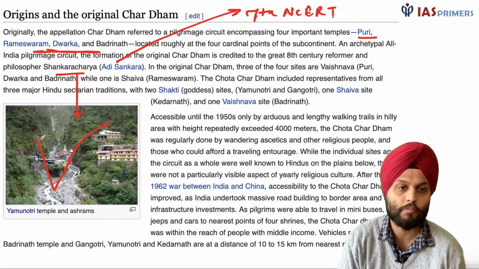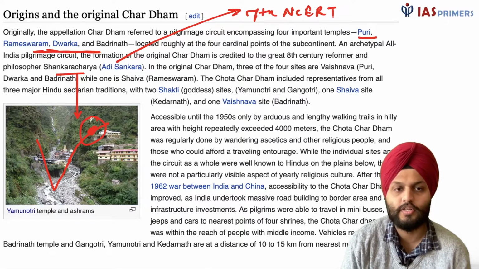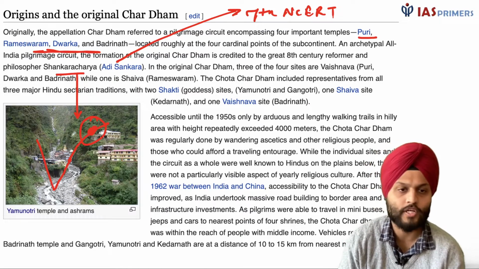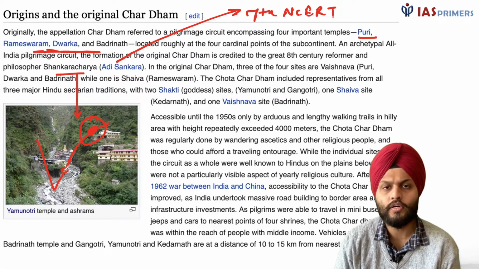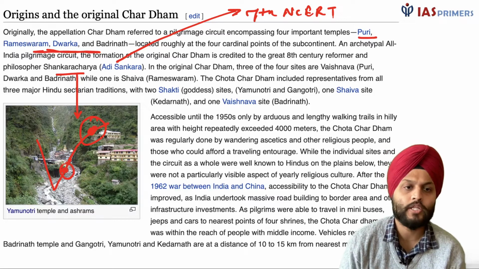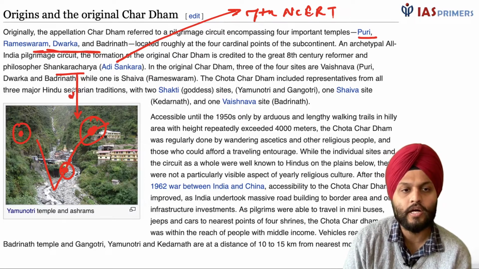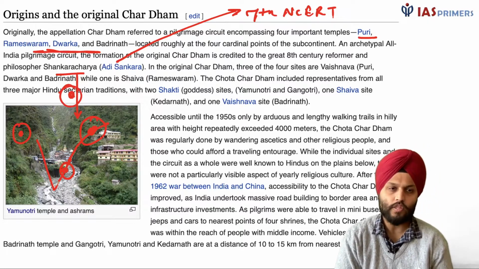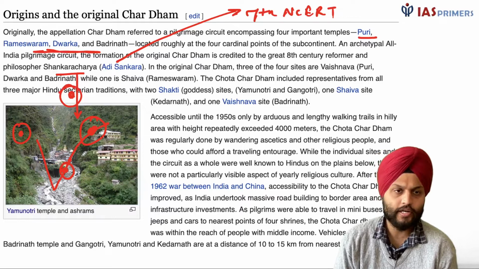Let's do it on the map roughly. Puri is in Orissa, very close to the capital. What is there in Puri? Jagannath temple, very important again for your prelims. Then Rameshwaram in Tamil Nadu, then Dwarka in Gujarat and Badrinath in Uttarakhand. 4 important sites.